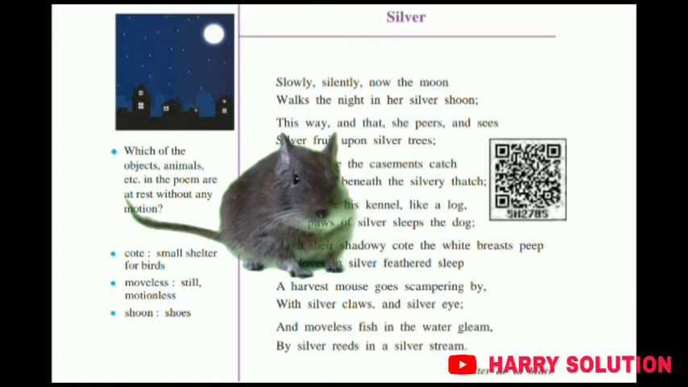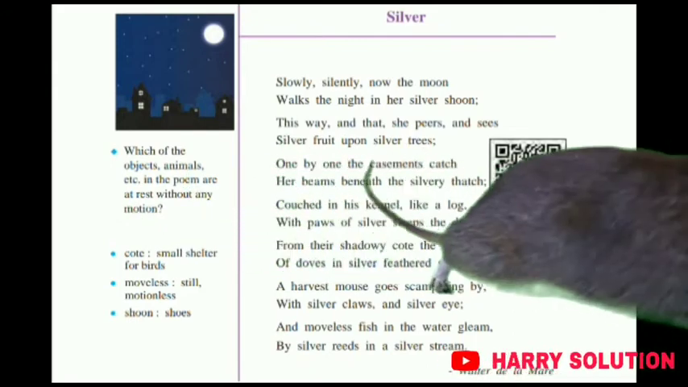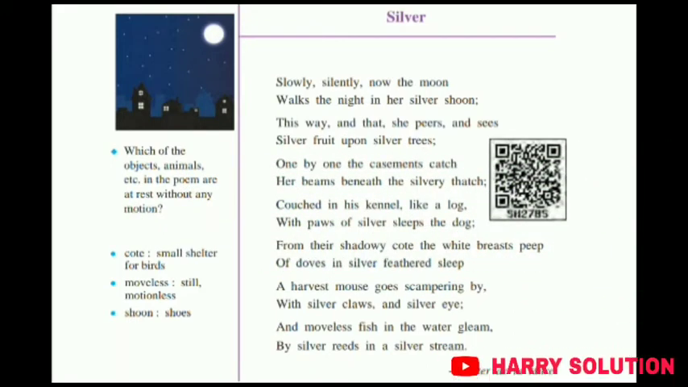And the only moving objects are the moon and the mouse. Yes, because the moon and the mouse can only move from one place to another. But all the other objects in nature are in a state of sleep. Okay, they are moveless. They cannot move from one place to another. Yes, for example, shoes. The shoes cannot move from one place to another until and unless you touch them or you keep on moving them. Yes, so this is a beautiful short poem which is written by Walter de la Mare.